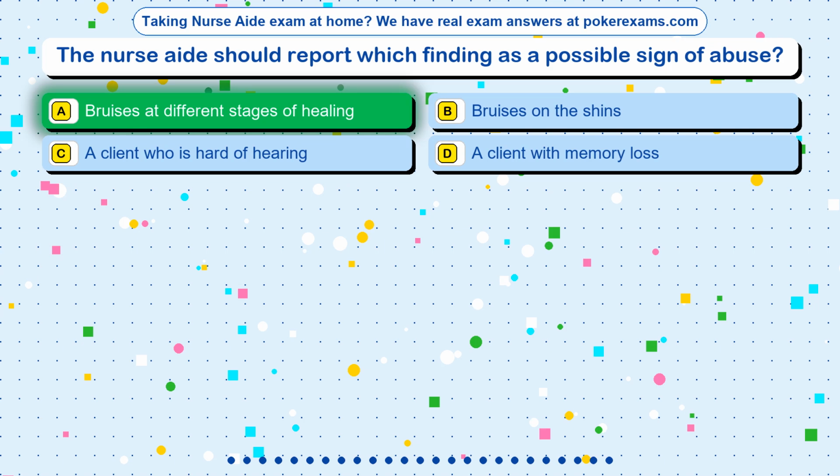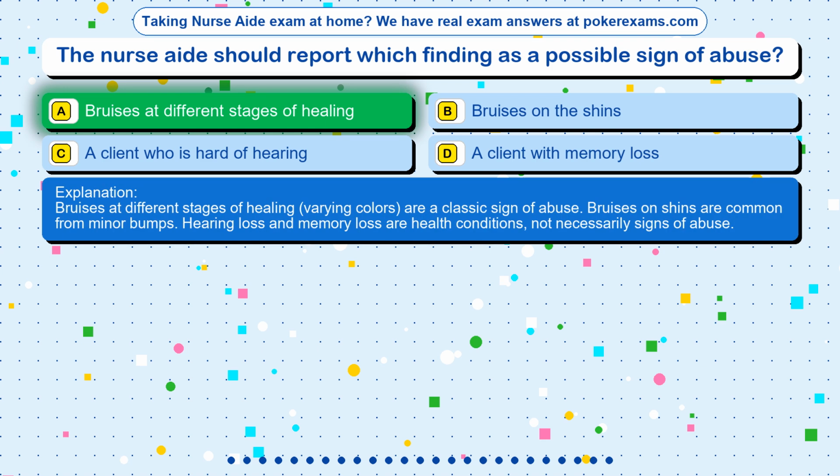The correct answer is option A. Bruises at different stages of healing. Bruises at different stages of healing, with varying colors, are a classic sign of abuse. Bruises on shins are common from minor bumps. Hearing loss and memory loss are health conditions, not necessarily signs of abuse.